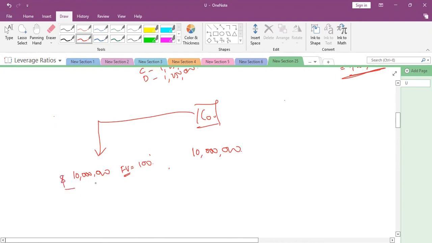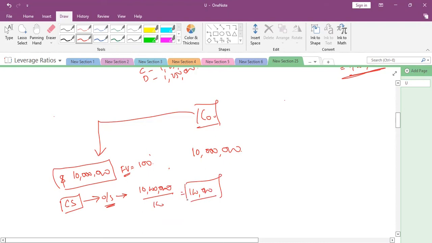This is the total capital invested. So this company's common stock, or common shares outstanding, is how much? 10 million divided by 100. So how many shares? 100,000 shares.